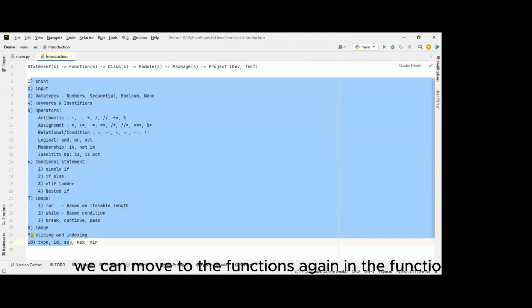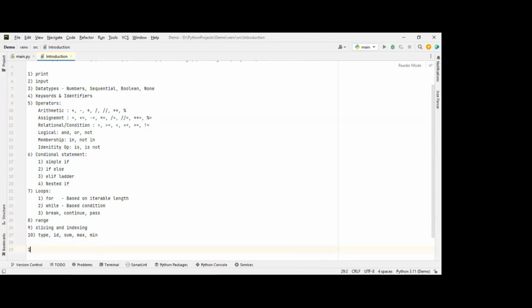Again, in the functions, we are having different categories based on function, parameter and return type. We are having with argument, without return; without argument, without return value.